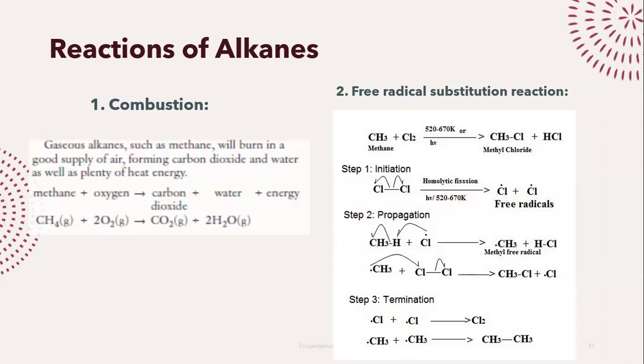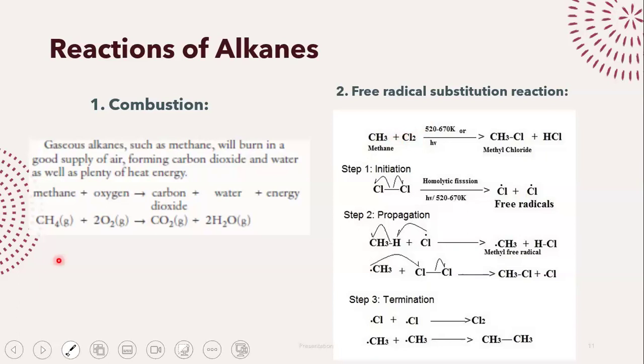Whether that UV light is coming from the sun or from a UV lamp in your laboratory, it doesn't matter. You just require UV radiation. Now, why is UV radiation so important? The reason you need UV radiation is to break the covalent bond inside the chlorine molecule, right?